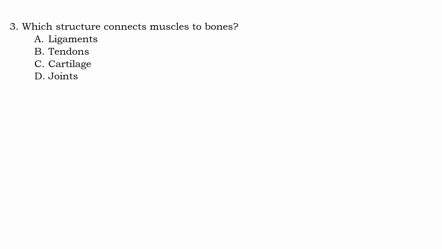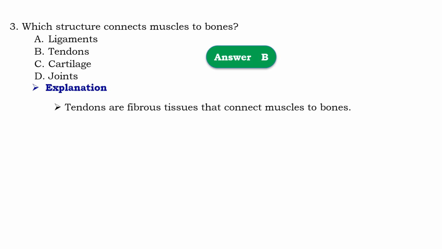Question number 3. Which structure connect muscle to bone? ከሚከተሉት ስትራክቸሮች ውስጥ ጡንቻዎች ከአጥንት ጋራ የሚያያይዙ የትኞቹ ናቸው ይላል። So that should be B, tendons. Means that tendons are fibrous tissue that connect muscle to bones.